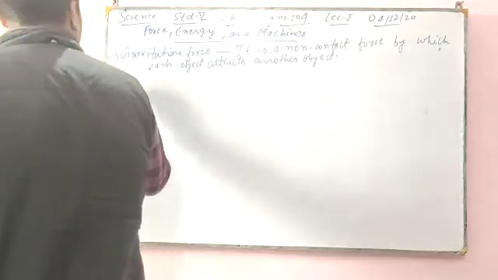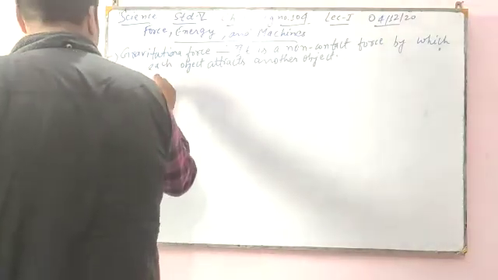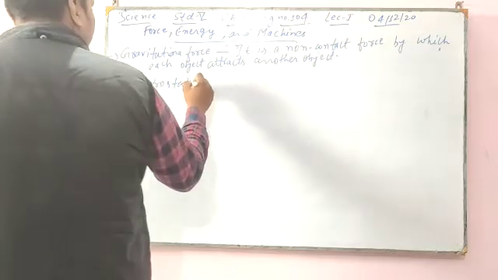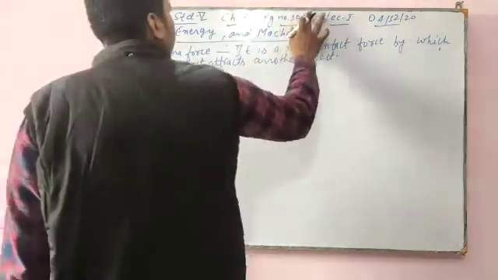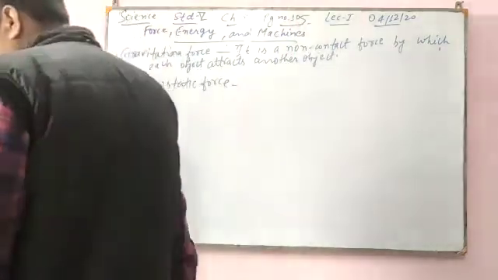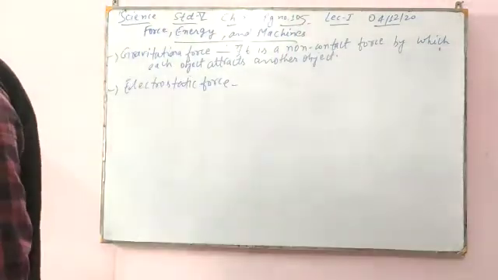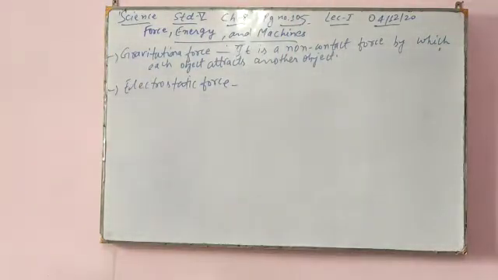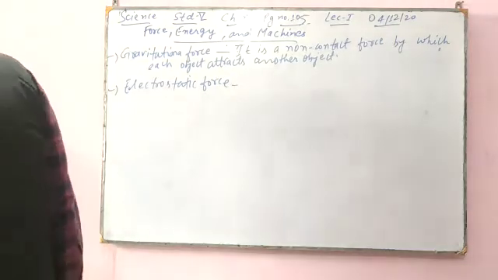Next we will go for electrostatic force. Rub a plastic comb over your dry hair, and then bring the comb near small pieces of paper.